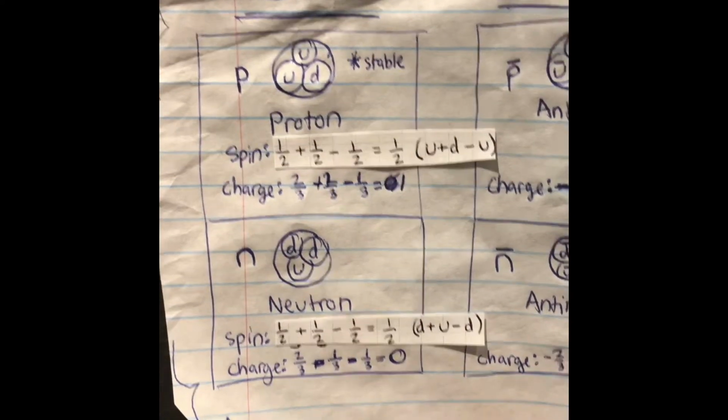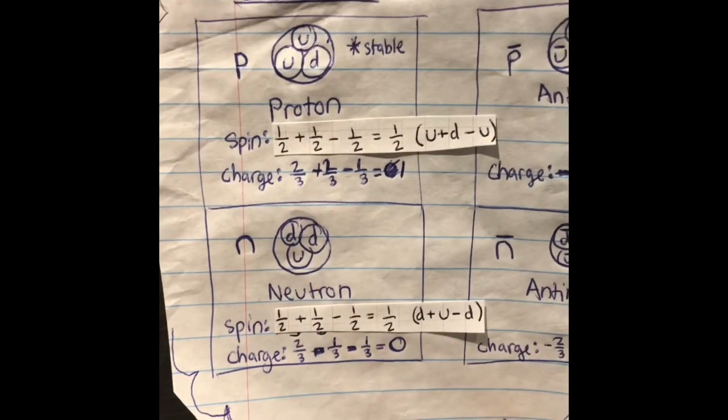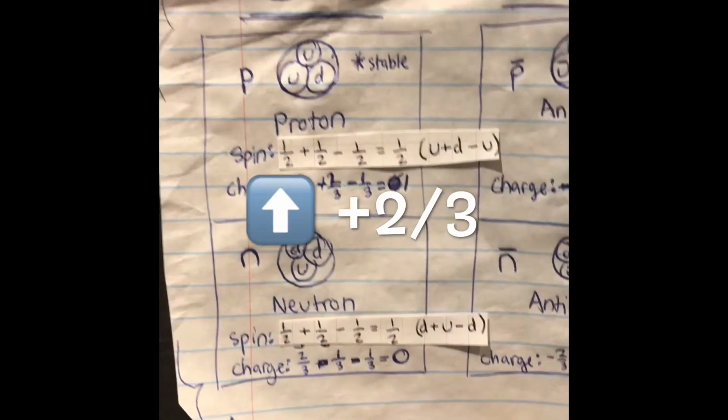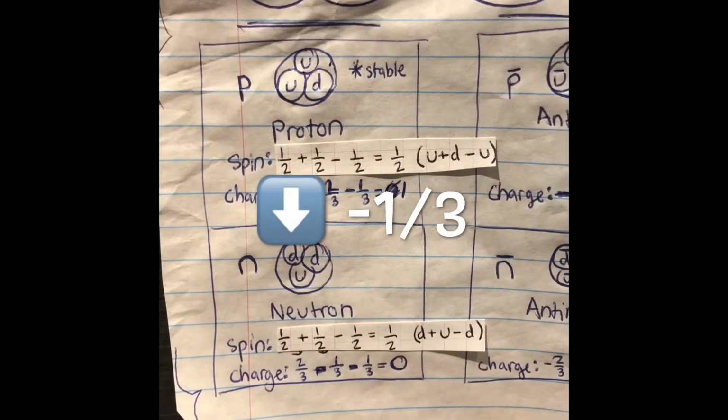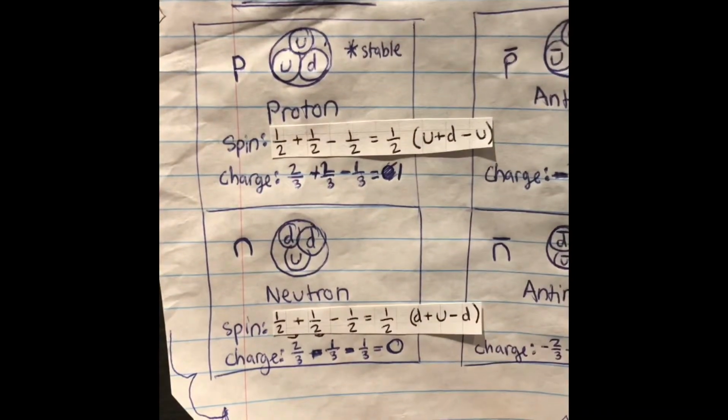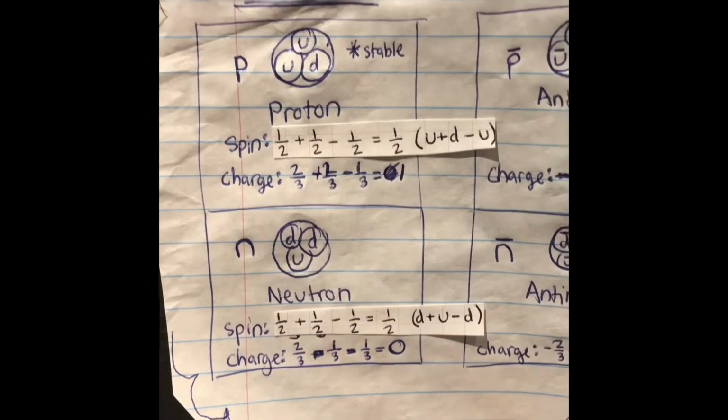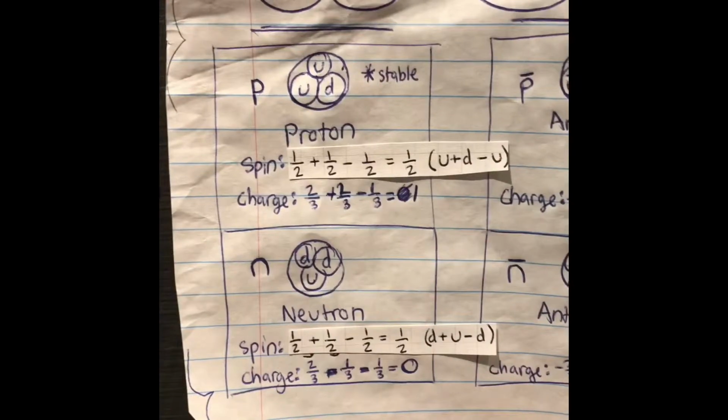And then also for the charges, the up quark has a charge of 2/3 and the down quark has a charge of negative 1/3. So you can see that that makes the neutron neutral and the proton positive 1.